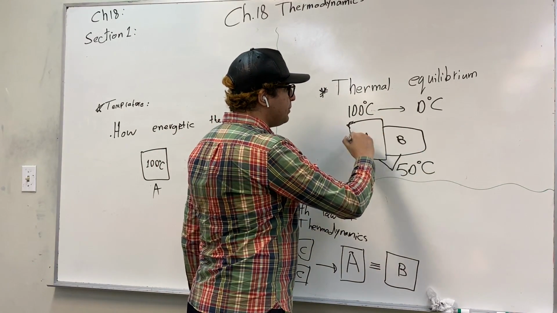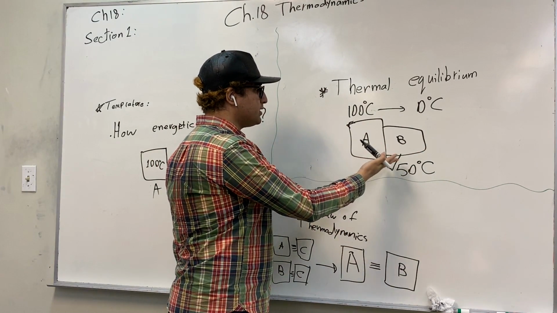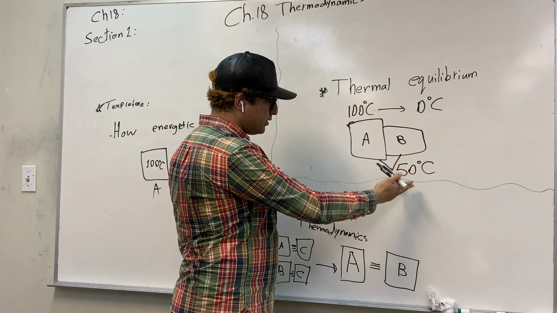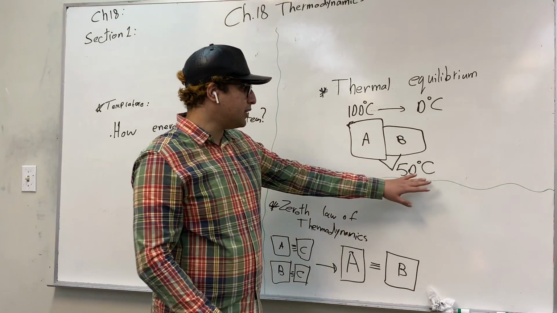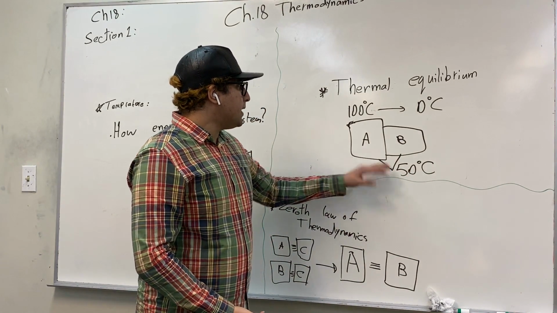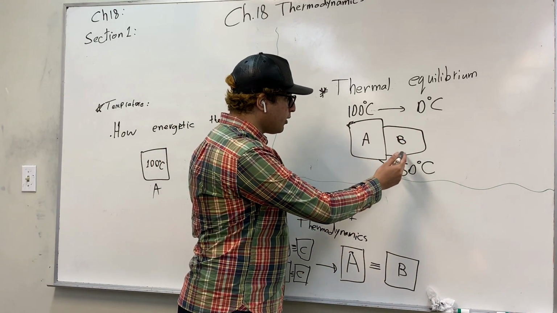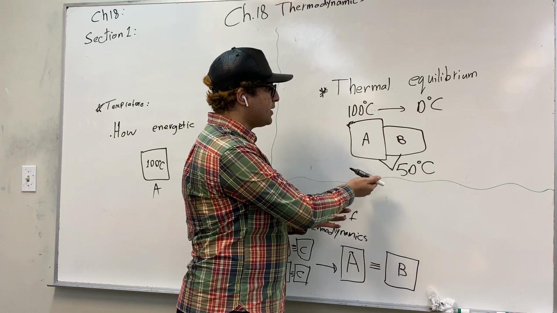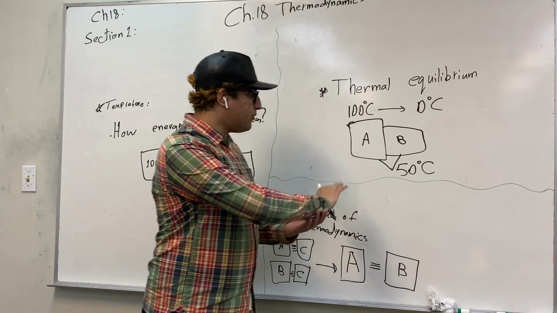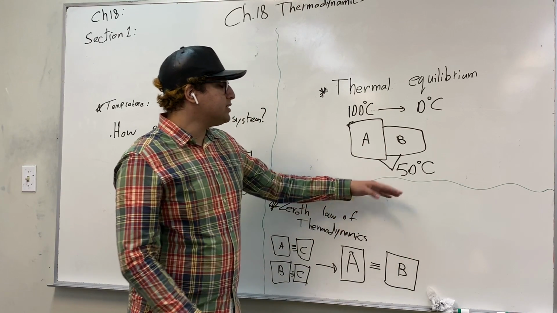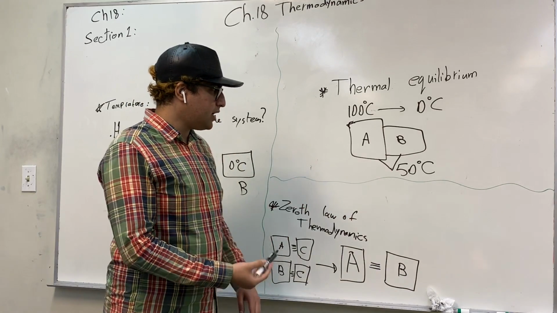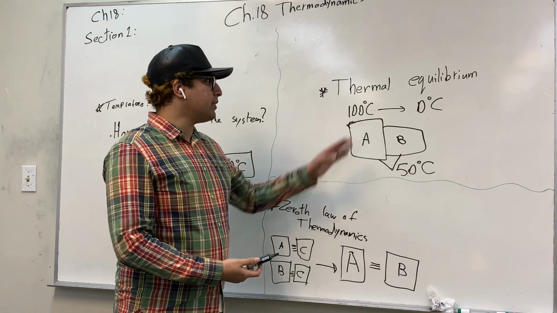We call body A and B the system. The system will reach a temperature, represented in degrees Celsius, that is less than 100 and more than 0. The temperature will be common between the two bodies. So A and B will have the same temperature, and once that temperature is reached, we can say that A and B are in thermal equilibrium.